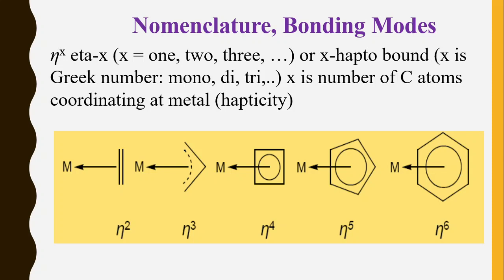This is the important term used in organometallic chemistry. Without hapticity, you cannot solve the 18 electron problem. Sometimes the hapticity is not mentioned. It means that all the carbon atoms are considered. But when the hapticity is mentioned, at that time you have to take the specific number of carbon atoms which are mentioned as eta X. So always take the value of X.